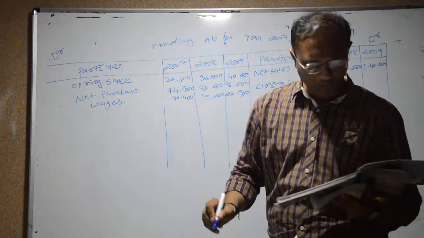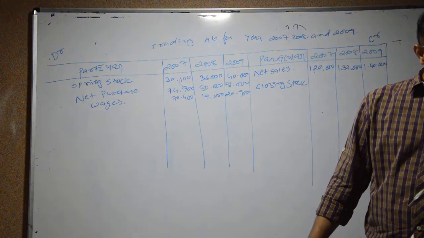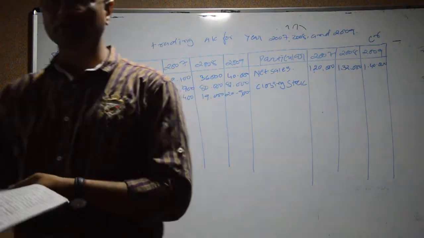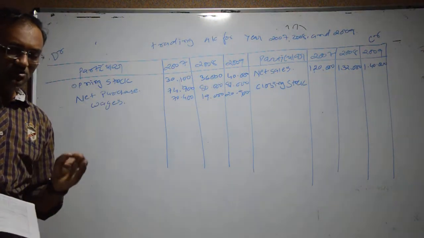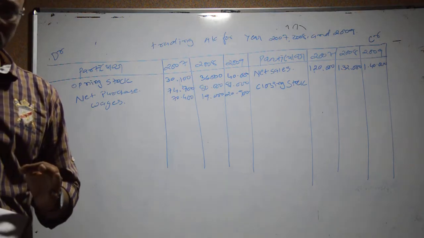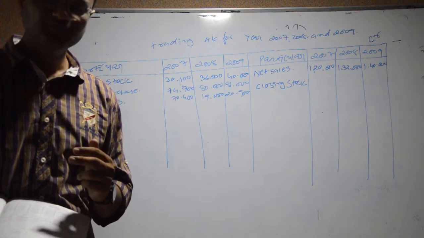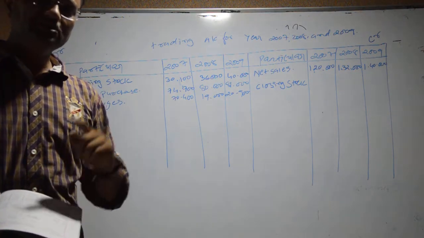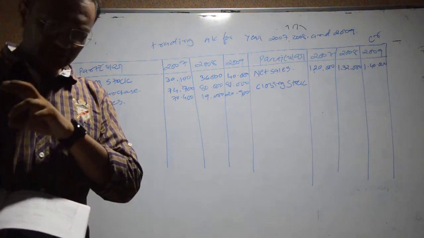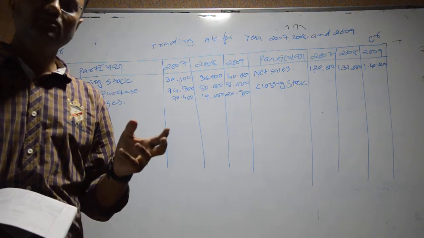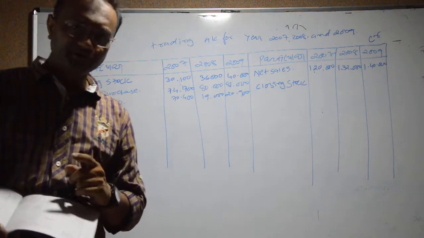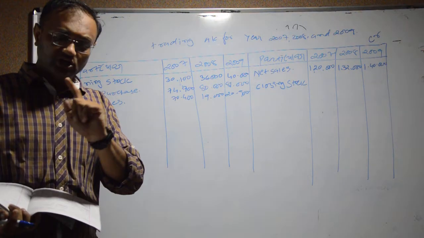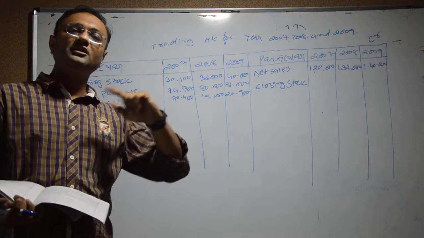See, what was the closing stock? In 2007, 32,400. We all know the relation between the opening stock and the closing stock of a particular year. The previous year's closing stock is the opening stock of the current year, and again, the closing stock of the current year is the opening stock of the next year. This is the cycle that we have seen from standard 11. Again I repeat, the previous year's closing stock is the current year's opening stock, and the current year's closing stock is the opening stock of the next year.